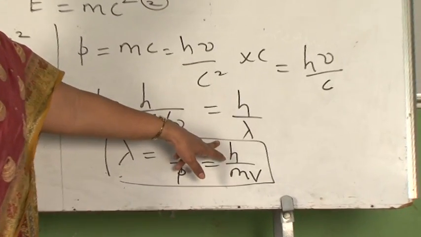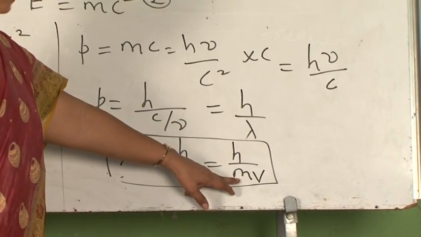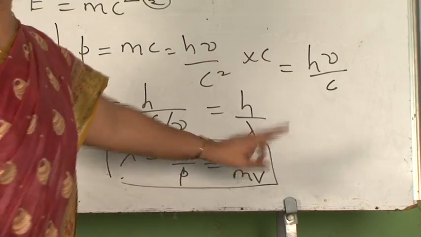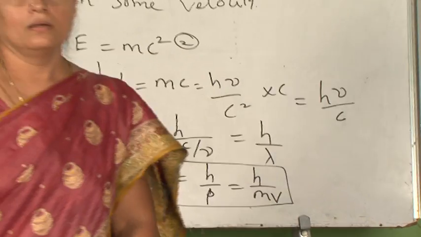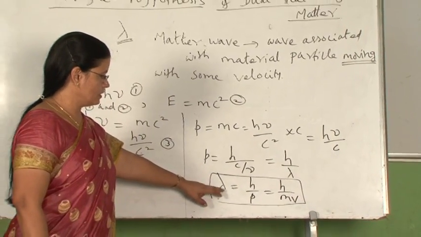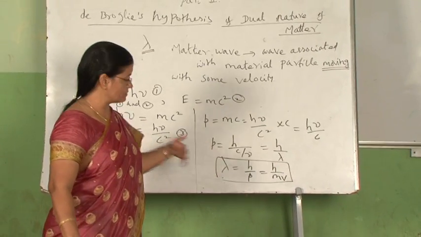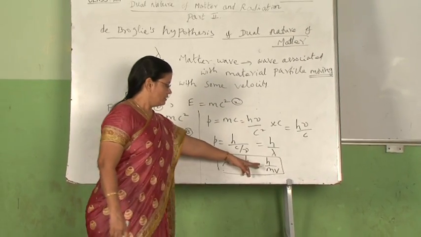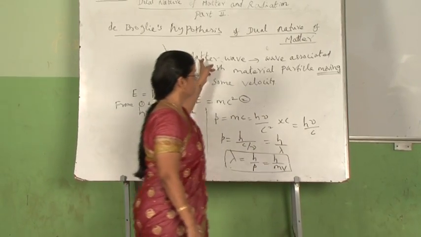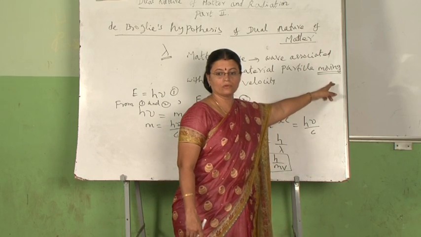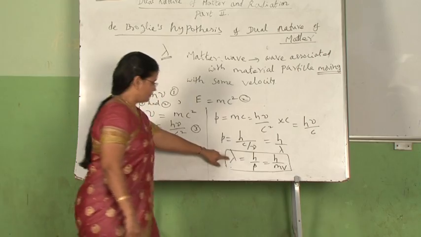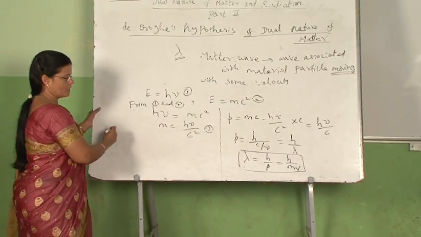What is h here? It is the Planck's constant, mass m is the mass of the moving particle, and v is the velocity of the particle. Now, it is a very important formula. You will be getting conceptual problems as well as numericals based on this. When I stated the definition of matter wave, I made a mention of the particle moving. I told you to remember the stress upon this word moving. Why? Come back to this equation, lambda equal to h by mv.